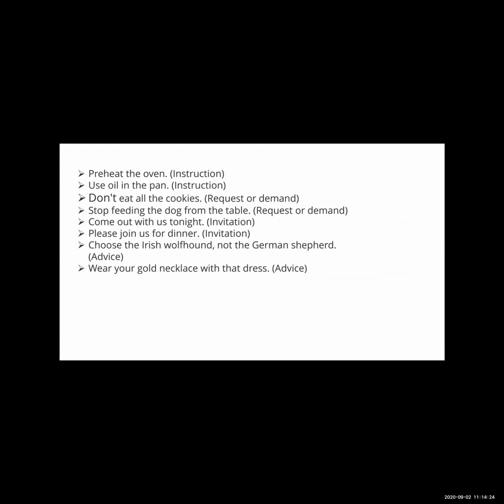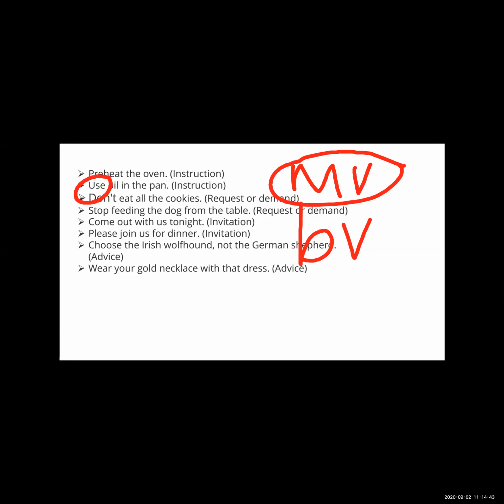Someone is giving the instruction to preheat the oven. Now see, use oil in the pan. In this sentence, use is the main verb and base verb. It is also an instruction.